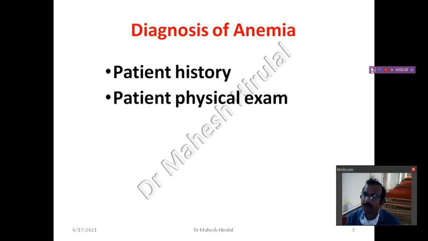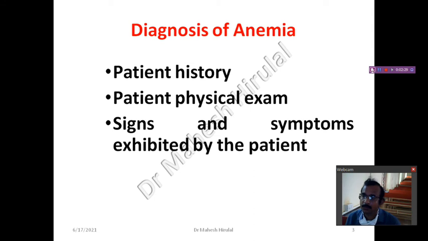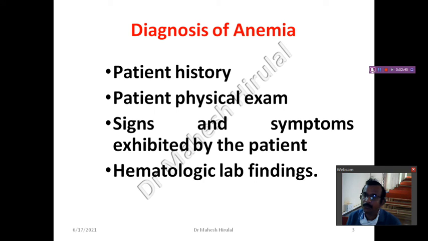Physical examination, particularly pallor examination, will help to make the diagnosis of anemia. Then see what signs and symptoms are exhibited by the patients. After the different signs and symptoms, we will go for hematological laboratory findings. We will also discuss the importance of laboratory investigations in anemia. At the end, to confirm the diagnosis of anemia, we need the hematological investigations.